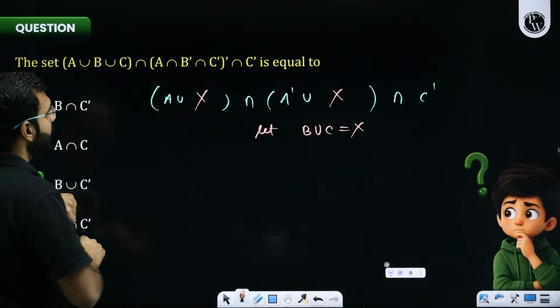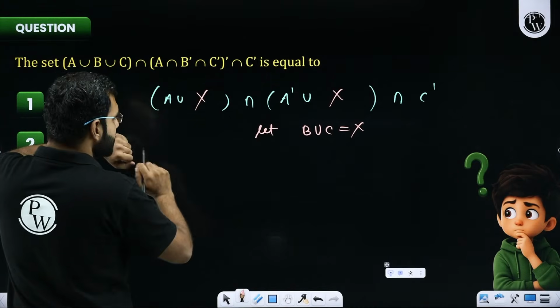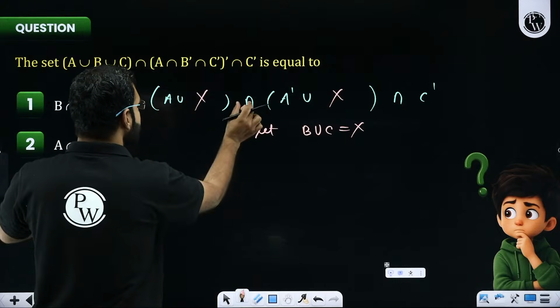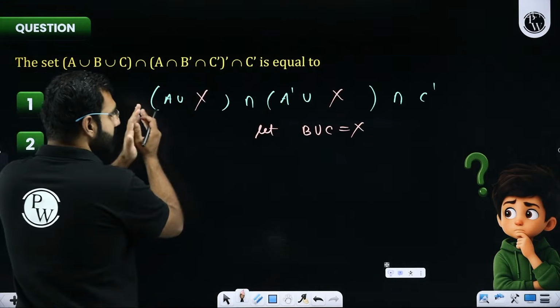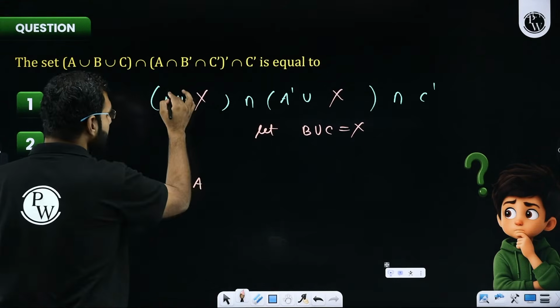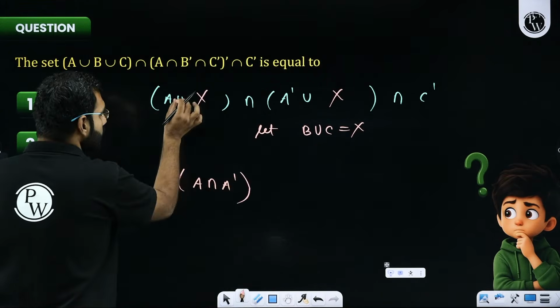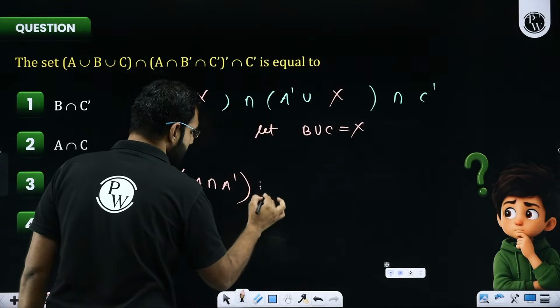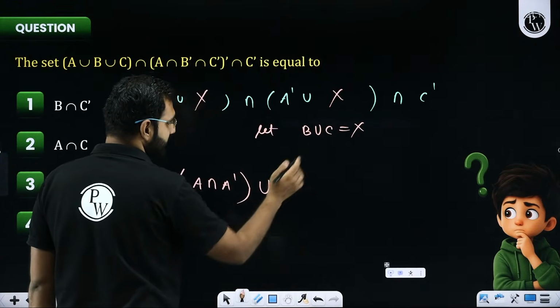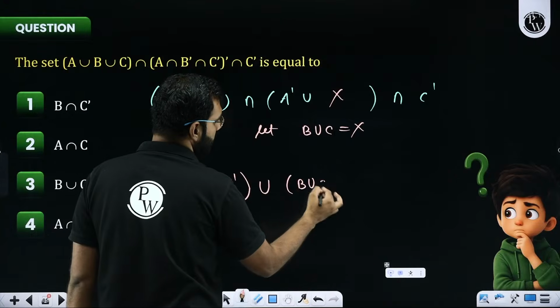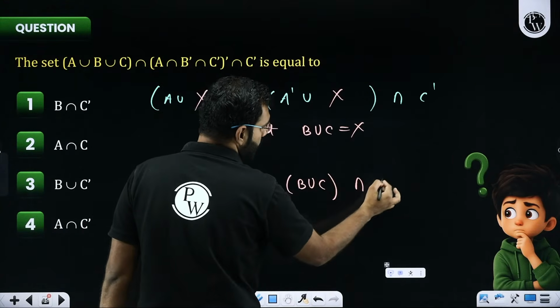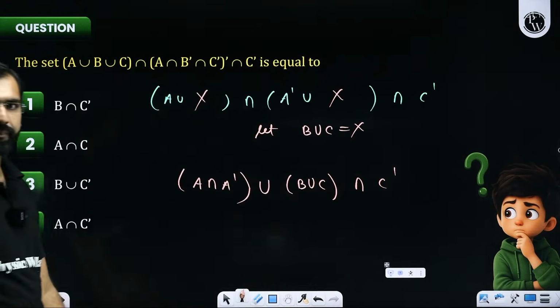Coming back to this, I am saying this is A dash union X, and its intersection. So I can write this thing as A intersection A dash, union X, and what is X? X is B union C, and its intersection with C dash needs to be taken.